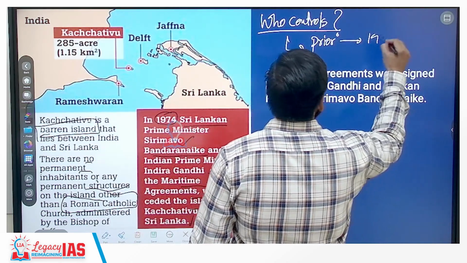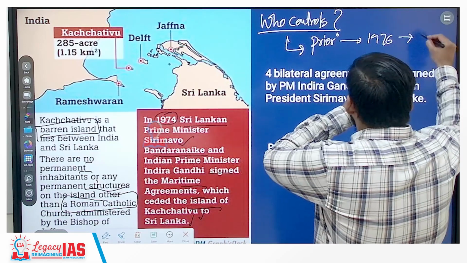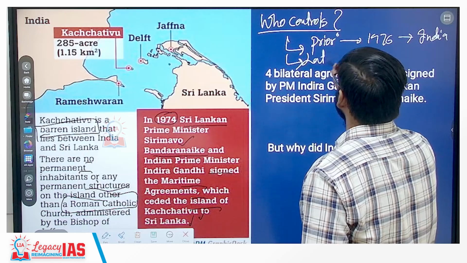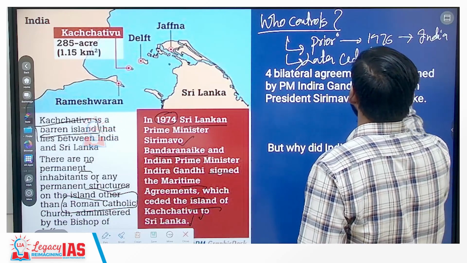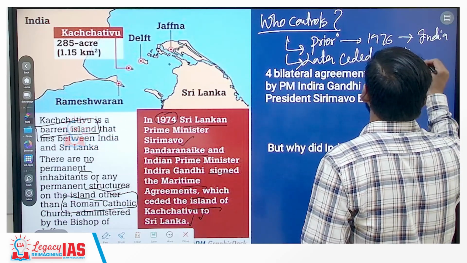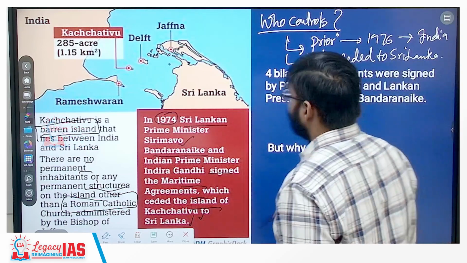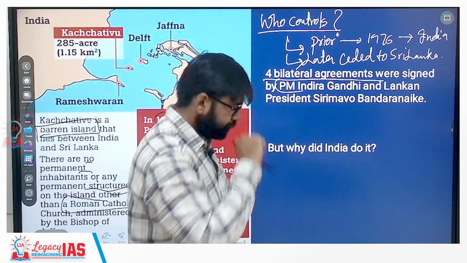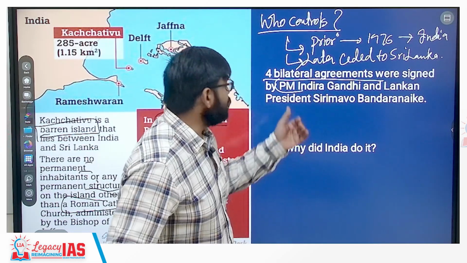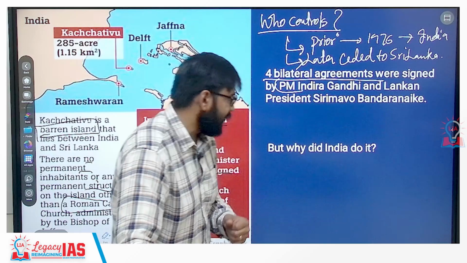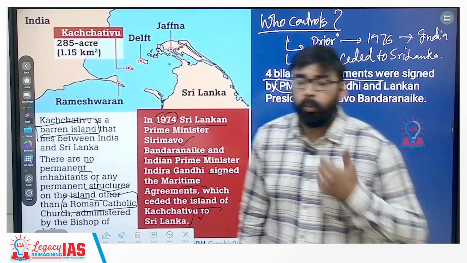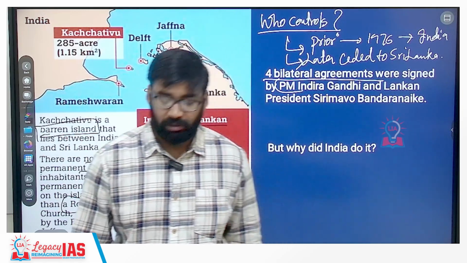Prior to 1976, India was controlling and later ceded to Sri Lanka. Clear? So basically 4 bilateral agreements were signed by Prime Minister Indira Gandhi and Sri Lankan Prime Minister Sirimavo Bandaranaike. अब क्वेश्चन ये है, इंडिया ने ऐसा किया क्यों? Why did India do this? Clear? Now the question here is, why did India do this?